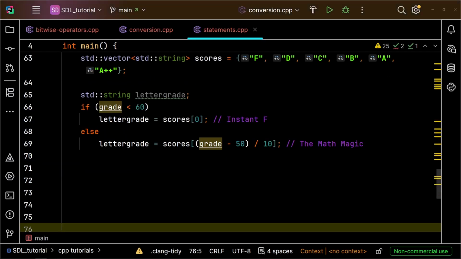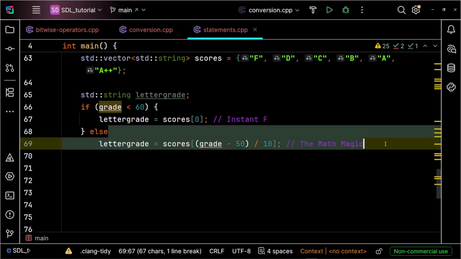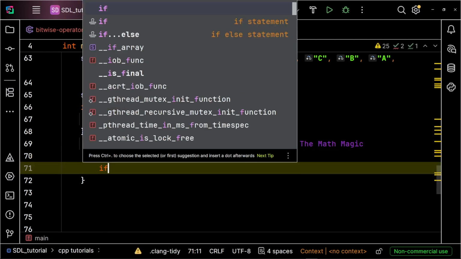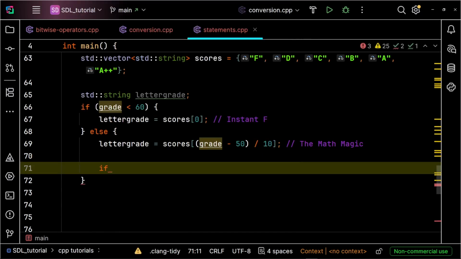We've got our base letter grades down, but what if we want to turn an 88 into a B plus or a 71 grade into a C minus without breaking our logic? This is where nested if statements and the modulo operator shine. Let's clean up and add braces for the ifs and elses. Now inside the else statement, we can add a nested if statement, and we can check if the grade is not equal to 100, so we don't modify it at all.